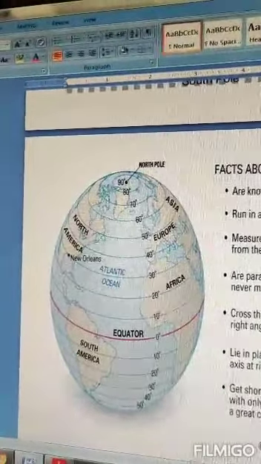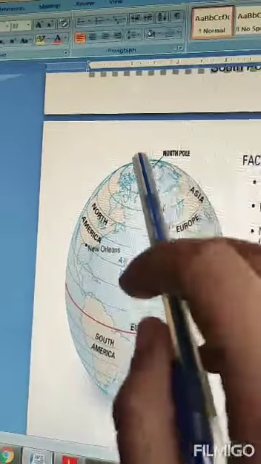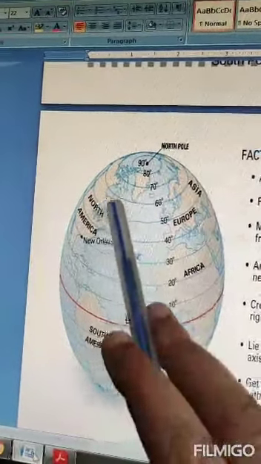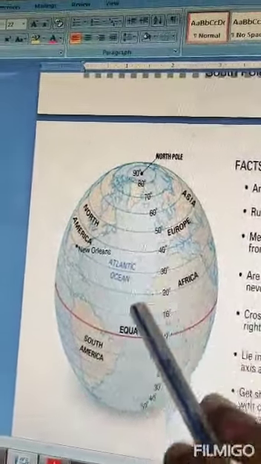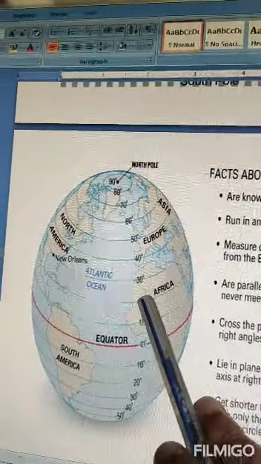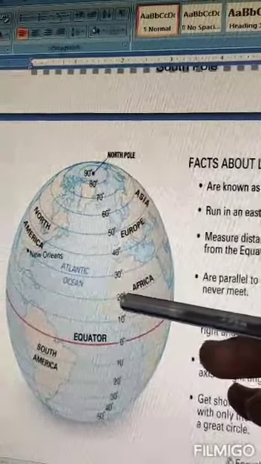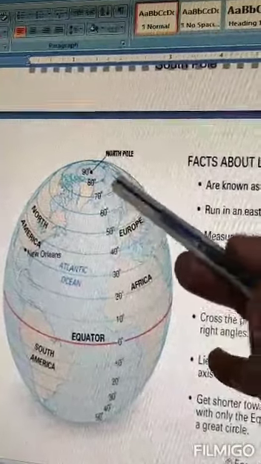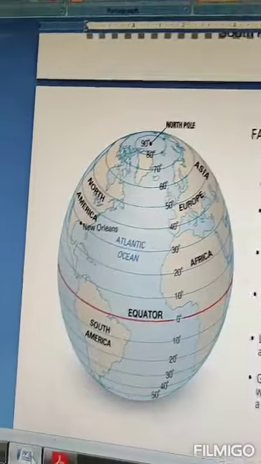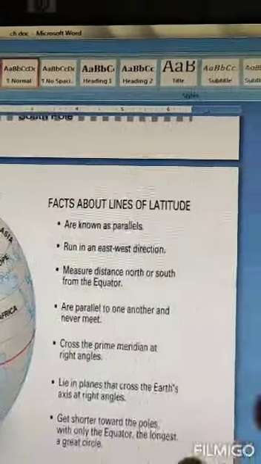So this red line, it is the equator. We measure these latitudes in degrees because the equator divides the earth into two equal halves. So we say that the equator is at 0 degree, and moving away from it, every latitude is 10 degrees apart: 10 degree, 20 degree, 30, 40, 50, 60, 70, 80, and at the North Pole the latitude is 90 degree. Before we see how this is done, we'll read some facts about latitude.